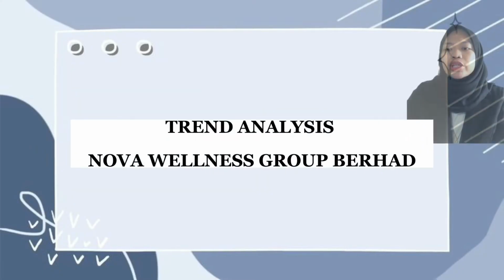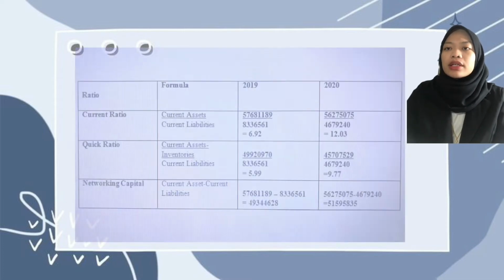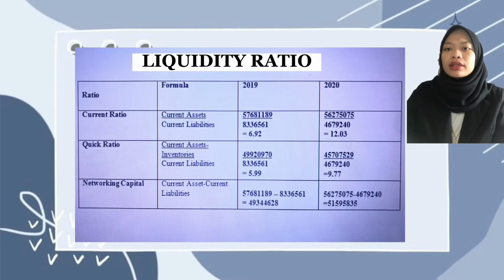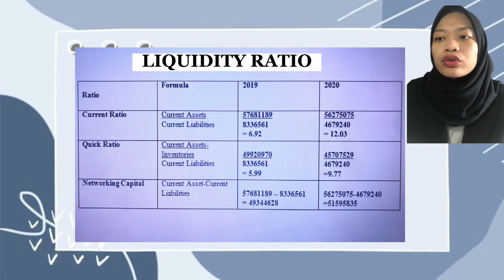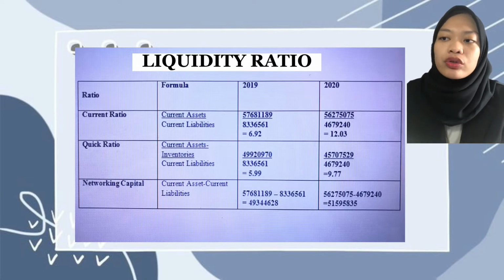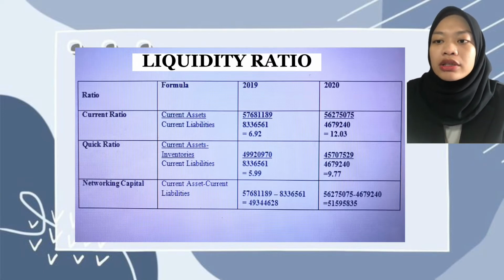So we move to the ratio analysis for Nova Wellness Group Berhad. For the liquidity, to calculate the current ratio, current assets divided by current liabilities. So we got 6.92 for 2019 and 12.03 for 2020. Quick ratio is current assets, subtract inventories, divided by current liabilities.